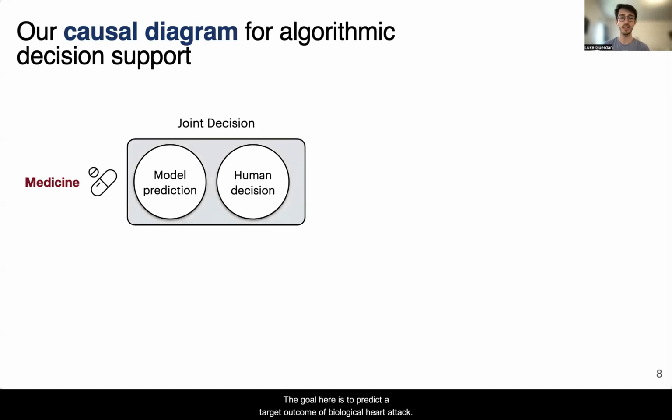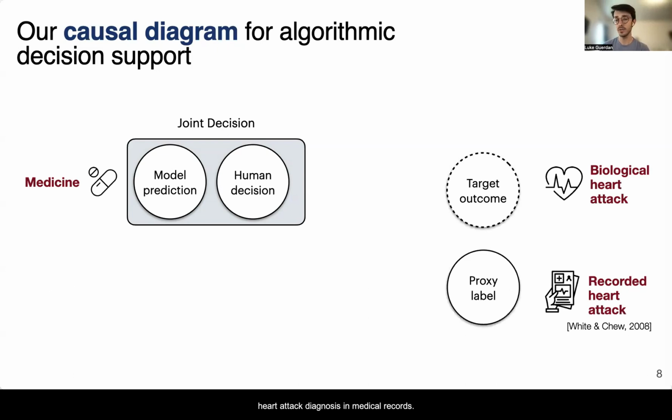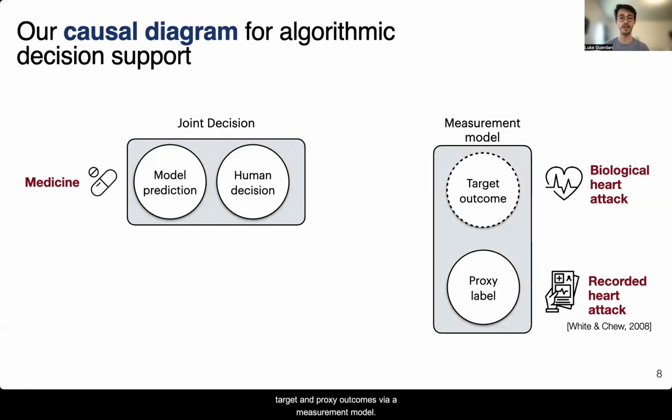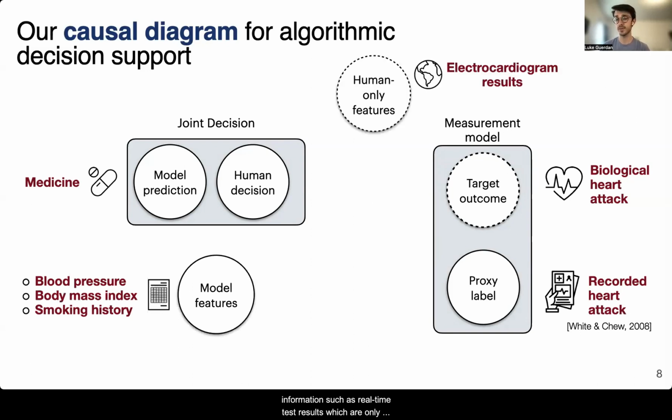The goal here is to predict a target outcome of biological heart attack, but instead we have access to a proxy label consisting of heart attack diagnosis in medical records. Diagnosis is an imperfect proxy because as many as 45% of heart attacks are silent and go undiagnosed. We can describe the relationship between the target and proxy outcomes via a measurement model. In this case, we also have access to administrative data that can be used as model features and unobserved information such as real-time test results, which are only available to physicians.